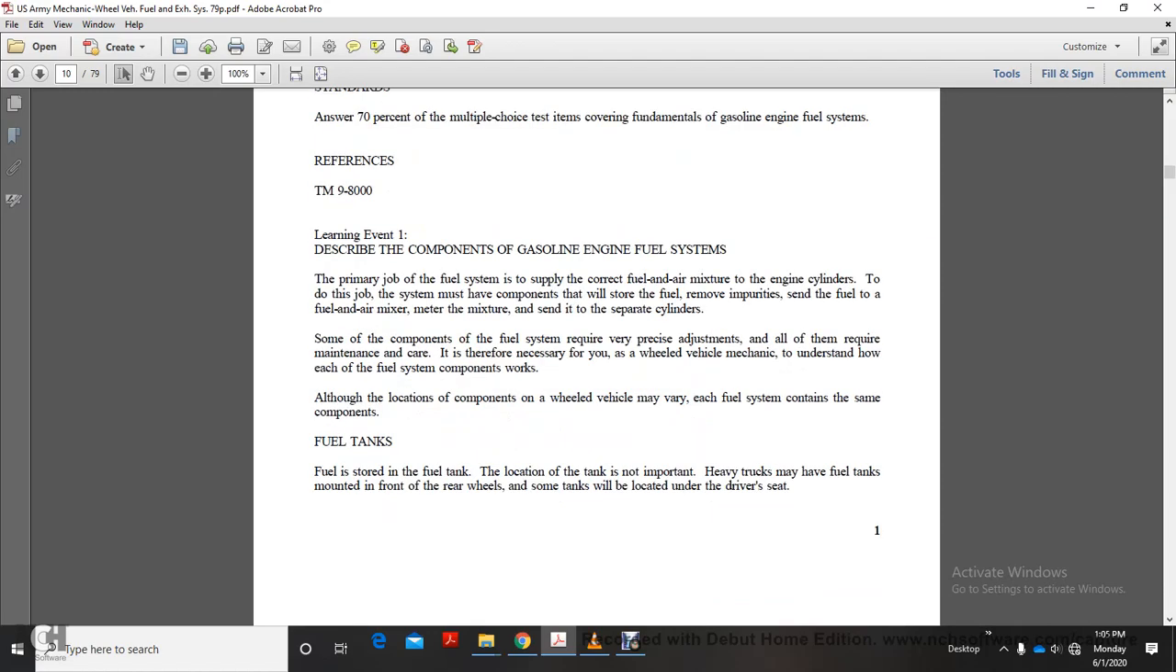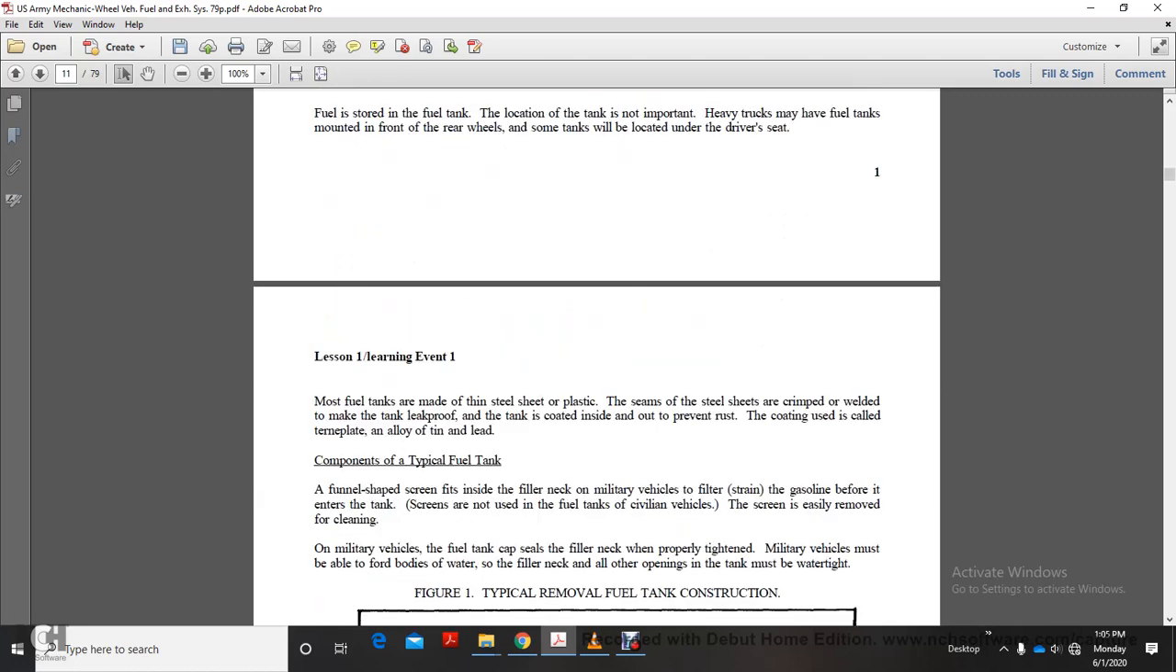Fuel tanks. Fuel is stored in fuel tanks. The location of the fuel tank is not important. Heavy trucks have fuel tanks mounted in front of the rear wheels, and sometimes underneath the driver's seat. Most fuel tanks are made of thin steel sheet or plastic. The steel sheets are crimped and welded to make them leak-proof. The tank is coated inside and outside to prevent rust. The coating is called terneplate, an alloy of tin and lead.